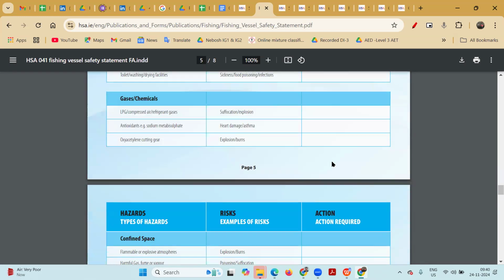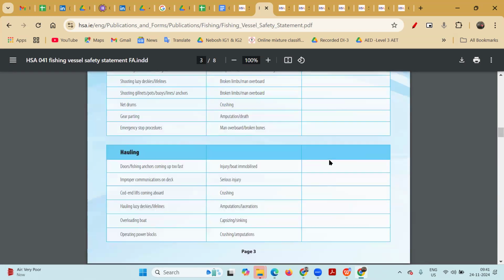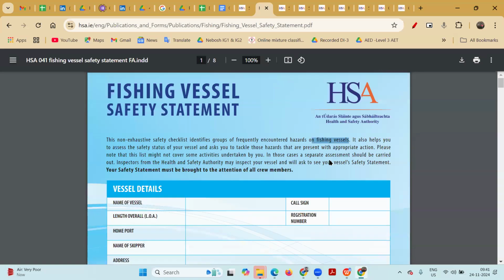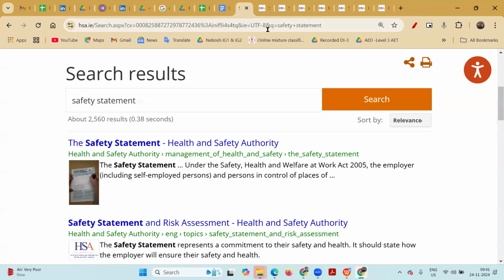This is not followed in India. We are not preparing the safety statement. Are you preparing the safety statement? We are not preparing this. So this is not applied in our context over there.